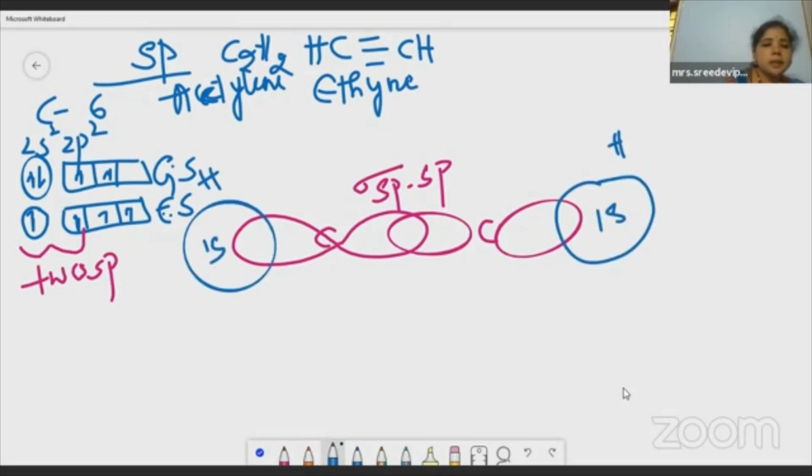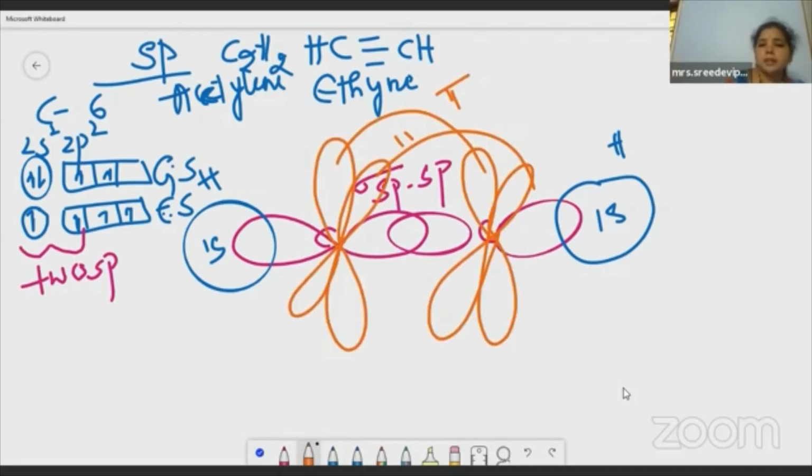Coming to the hybridization, please give a glance here. See, there are 2 pure p orbitals which are left, 1 and 2. These are the pure p orbitals. They will overlap laterally, forming 2 pi bonds, children. How many pi bonds? 2 pi bonds. CH, triple bond, CH. Clear? Whenever you see a single bond, you should understand that it is a sigma bond. A sigma bond can exist without a pi bond, but a pi bond cannot exist without a sigma bond.